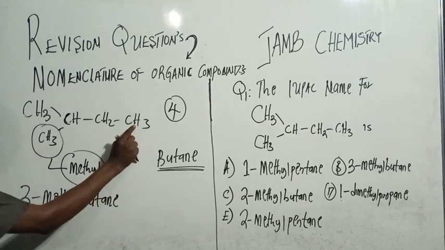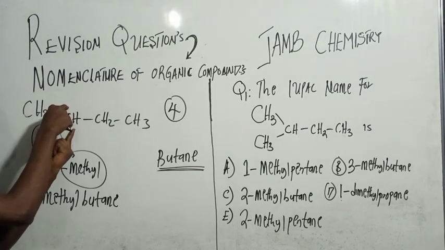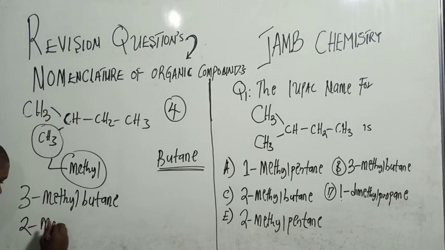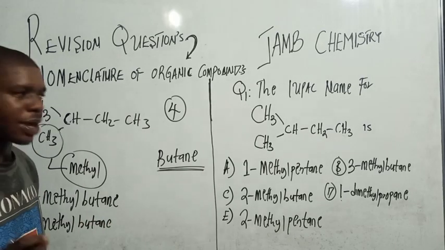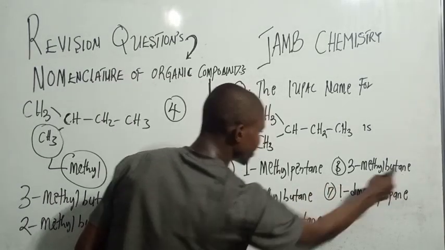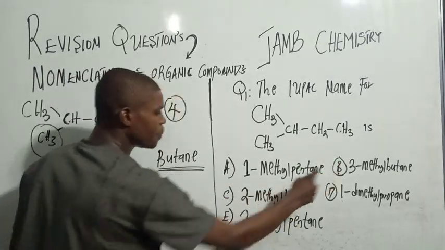This is when I start from here. But when I start from here, we have 1, 2. Carbon number 2 is the one carrying a methyl group. So let it be 2-methylbutane. The good thing about JAMB Chemistry is that you will be provided both options. So we have 3-methylbutane and 2-methylbutane. These two are the possible options.